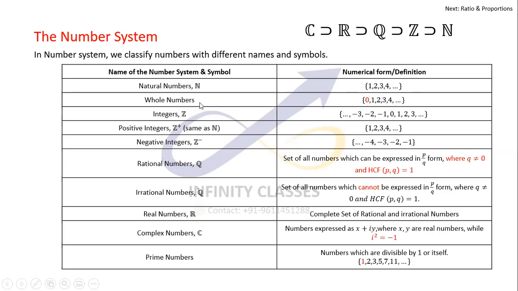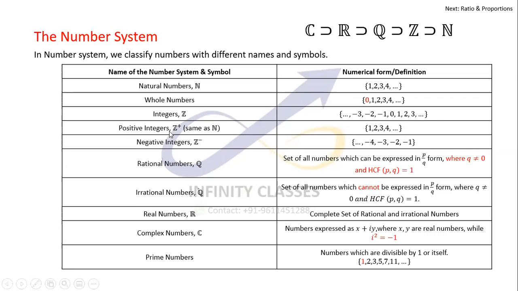Whole numbers is actually the set of natural numbers including zero. So N does not include 0, but whole numbers include 0. Then comes the set of integers, which is represented by a capital Z. These include all the numbers 1, 2, 3 up to infinity, with 0 and the negative numbers.